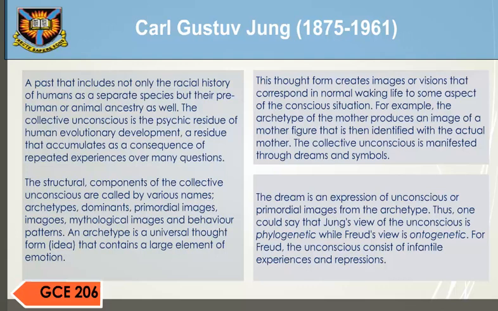For example, the archetype of the mother produces an image of a mother figure that is then identified with the actual mother. The collective unconscious is manifested through dreams and symbols. The dream is an expression of unconscious or primordial images from the archetype. Thus, one could say that Jung's view of the unconscious is phylogenetic, while Freud's view is ontogenetic. For Freud, the unconscious consists of infantile experiences and repressions.